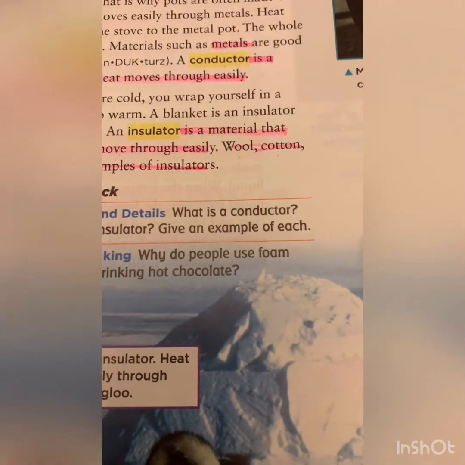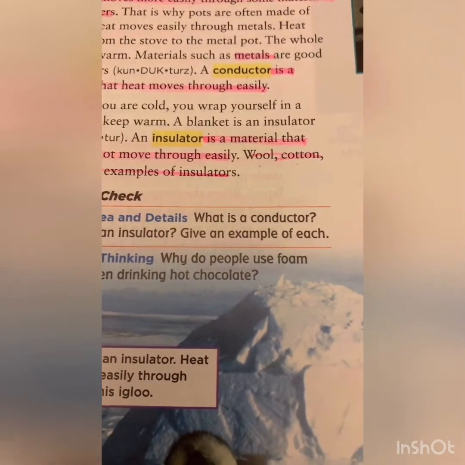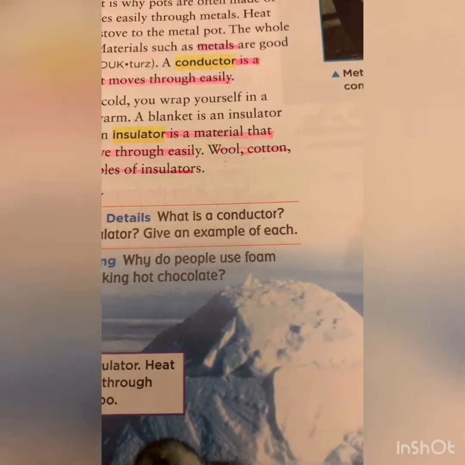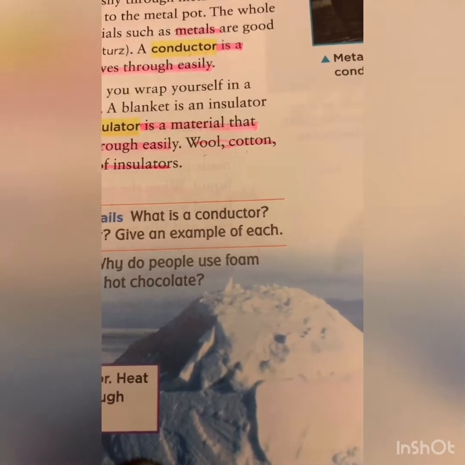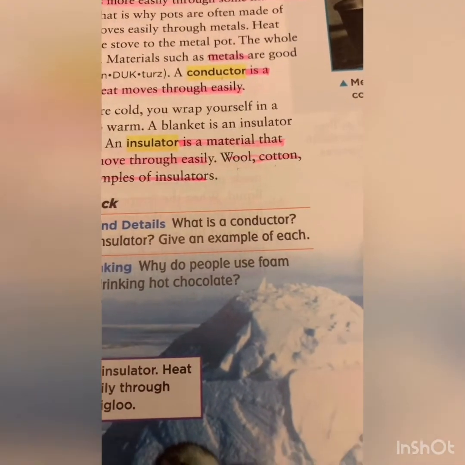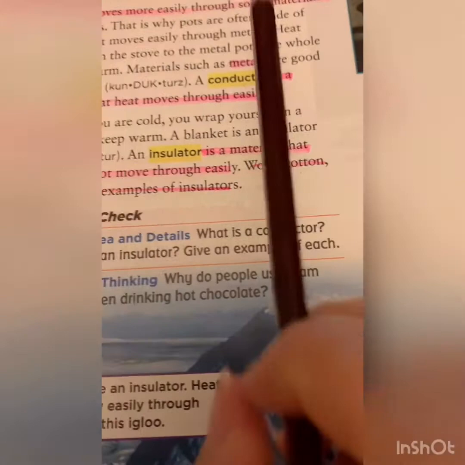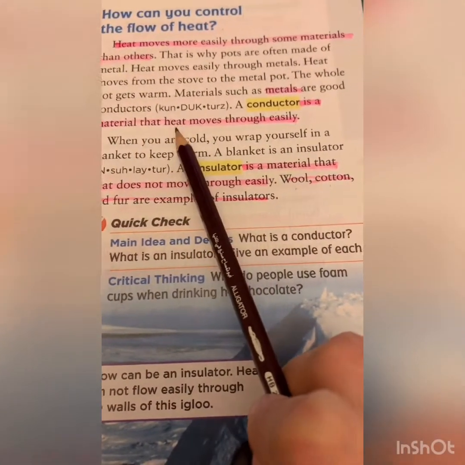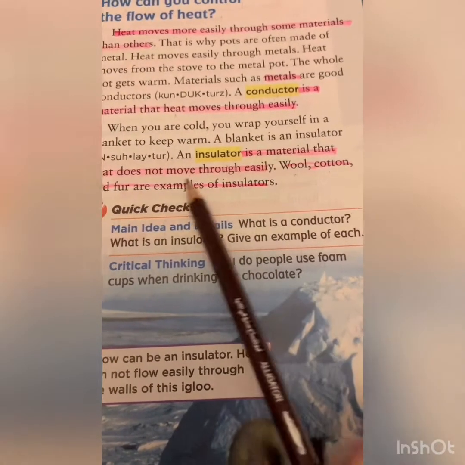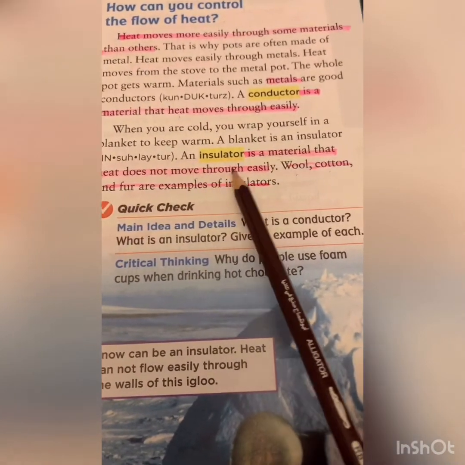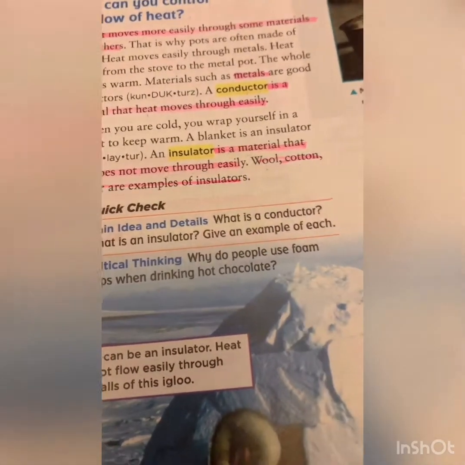That's why they make materials that you can use to hold hot stuff out of wool or cotton, so you can hold the hot thing with them. So please, you have to know that conductors move heat through them. Insulators do not move heat through them, or do not move heat through them easily, okay.